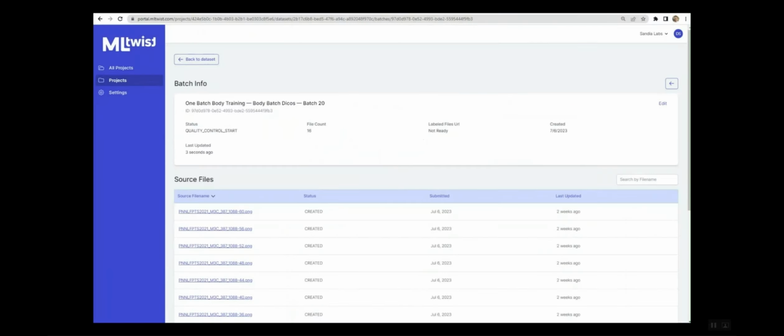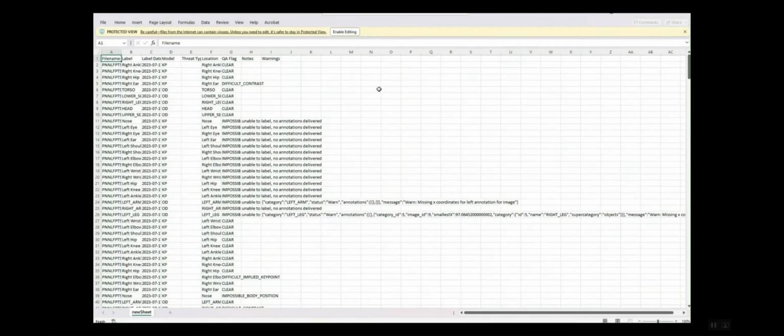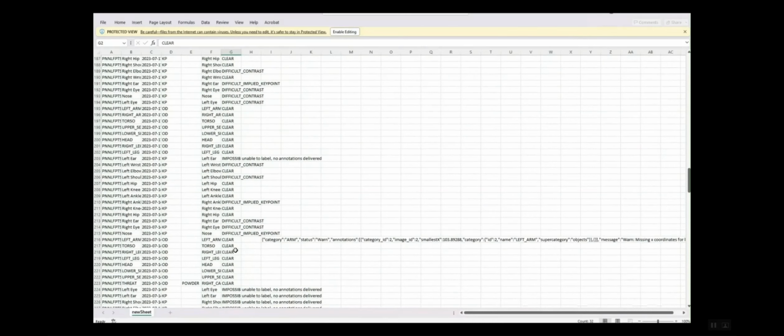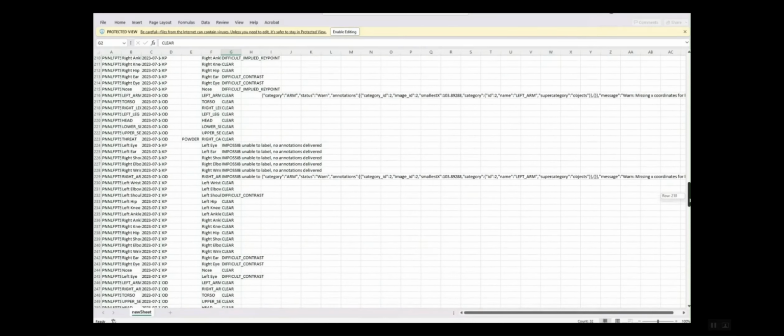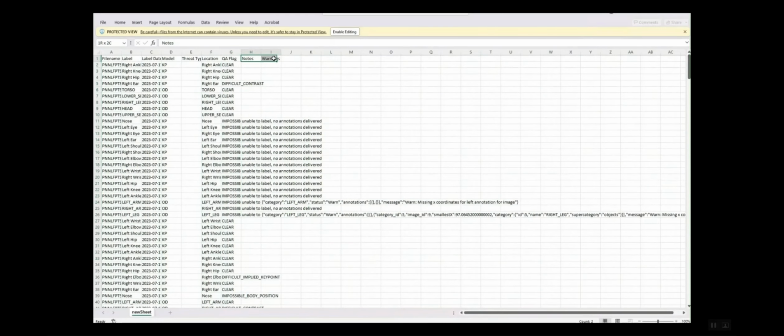Let's take a closer look at that quality control adapter. On top of validating JSON formats, a quality control report is generated that provides anomaly reporting for the data batch. Another way to say it is it flags things that look odd. One example is an image or 3D image that has two left arms, two right arms, you get the point. You're looking for where a labeler possibly made a mistake that can be caught in the JSON. MLtwist automates much of this detection, centralizes it, and allows workforces to catch odd mistakes more quickly and comprehensively.